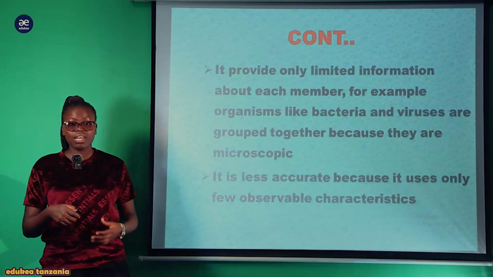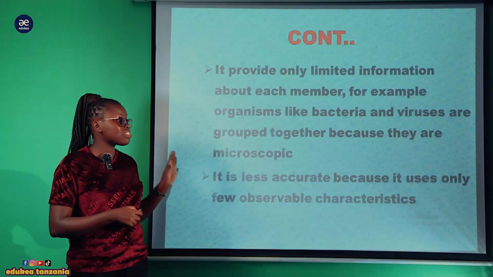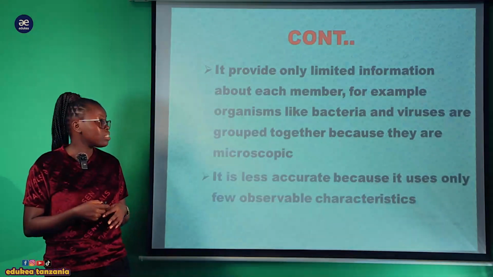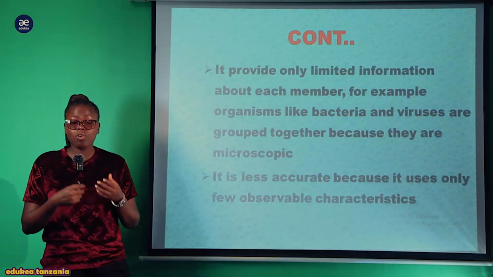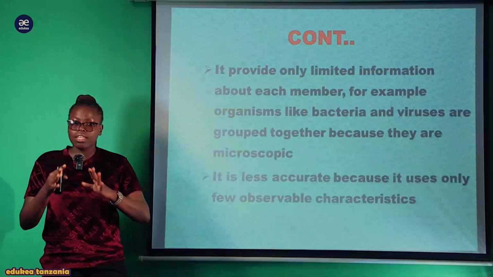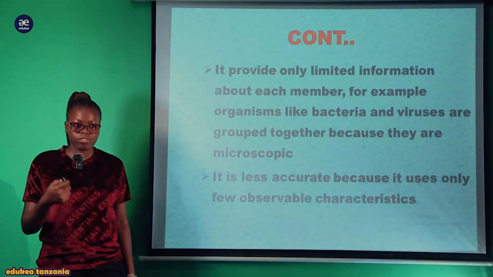Vile vile inakuwa inatoa taarifa kidogo about organism kwa sababu unaangalia hapa bacteria na virus, both are microscopic organism. But they are grouped together kwa sababu wote ni wadogo, lakini in really they are not the same. Hapa amekuwa ametumia tu the concept of size.